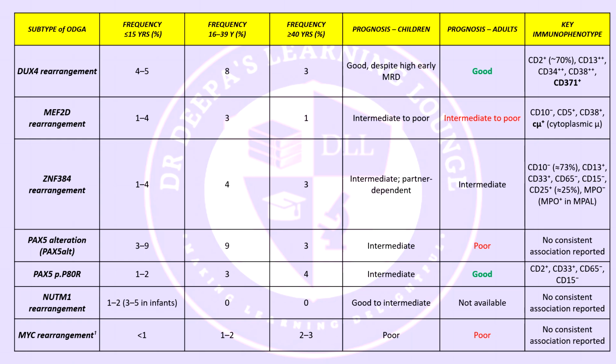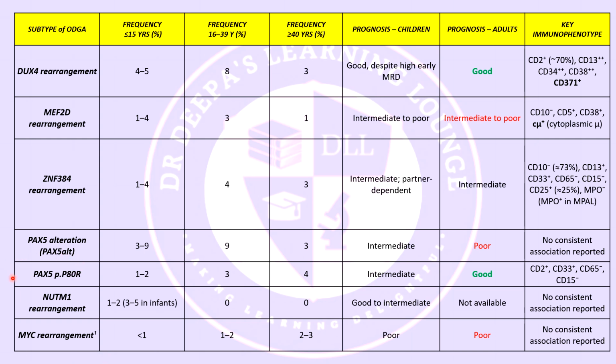In terms of immunophenotype, there is no single consistent pattern, and the WHO mentions no specific immunophenotypic association in the PAX5 altered group. The key point is that PAX5 altered is a genomically defined cluster and not an immunophenotypically defined one, so you need NGS-based mutation, fusion or amplification data to identify this subtype.